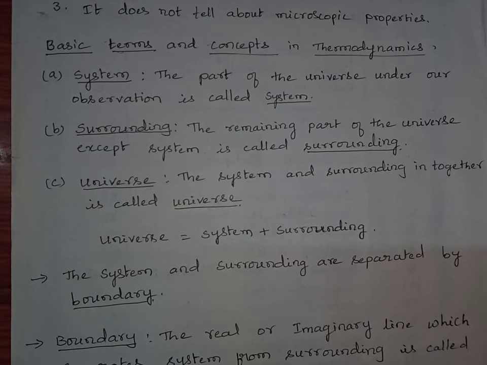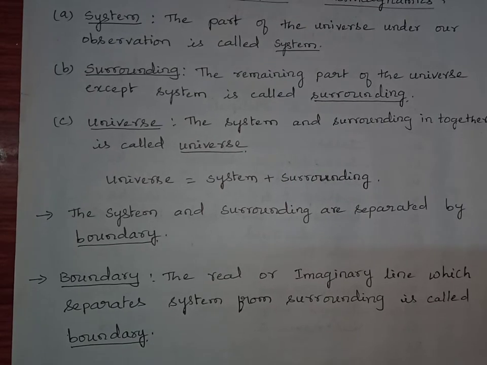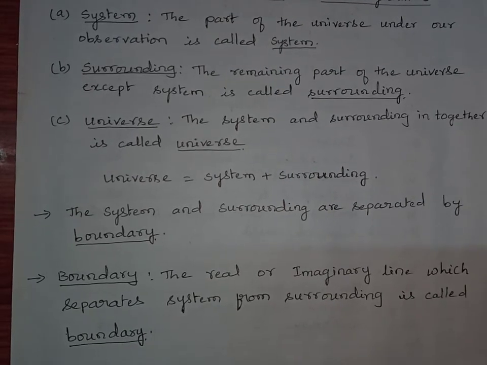Then system and surrounding are separated by a boundary. We can separate system from surrounding by boundary. Boundary is nothing but a real or imaginary line which separates system from surrounding. Any line or anything which can separate a system from surrounding is nothing but boundary.